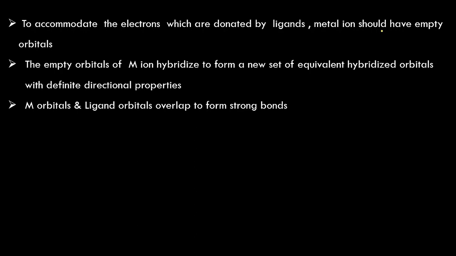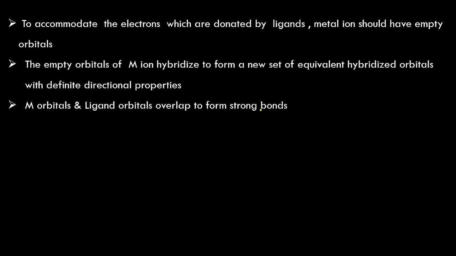As per the number of ligands, metal orbitals and ligand orbitals overlap to form strong sigma covalent bonds. That means coordinate covalent bonds form here.